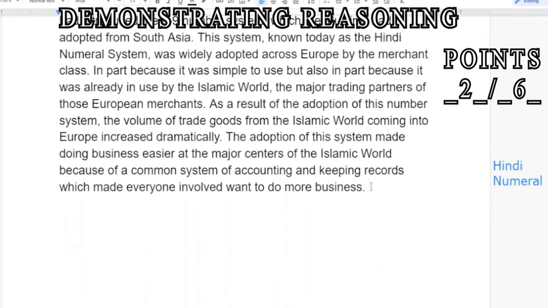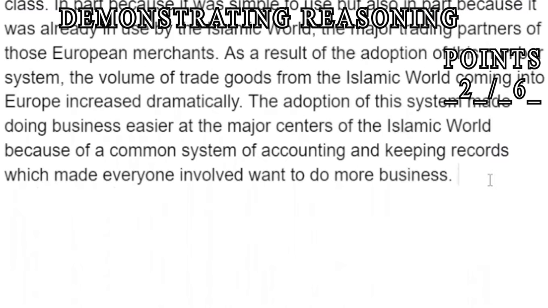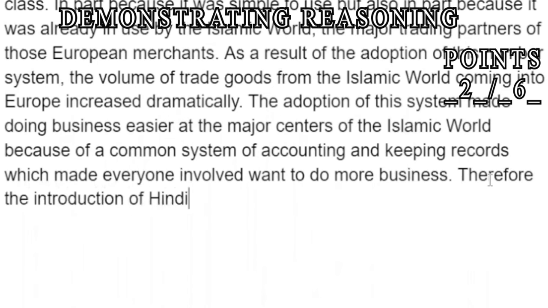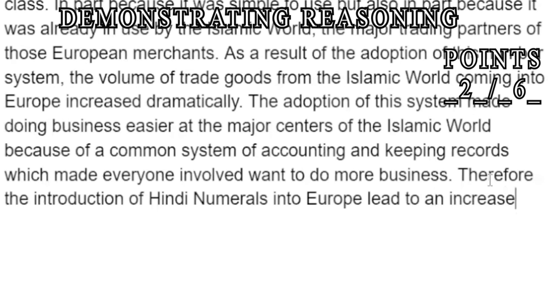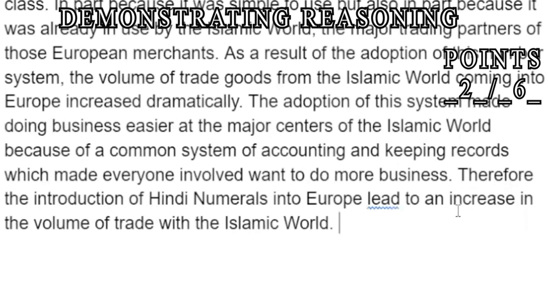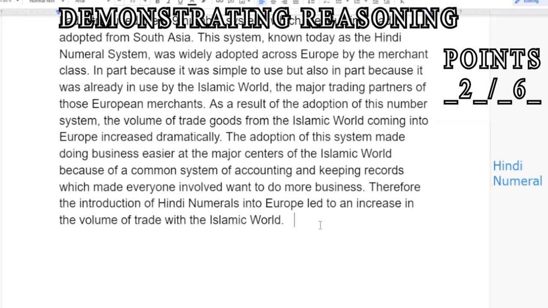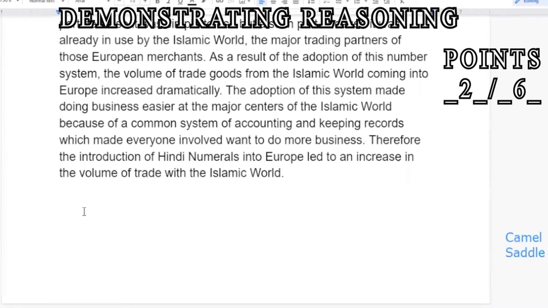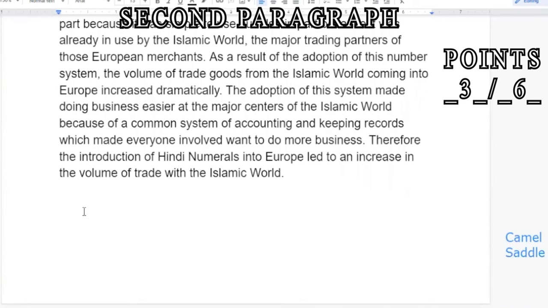I've technically demonstrated that, but what I always tell my students, and what I'm going to tell you right here, is that to make it really clear to the reader, let's go ahead and put a sentence at the very bottom that simply says something like, therefore, the introduction of Hindi numerals into Europe led to an increase in the volume of trade with the Islamic world, period. Right? Just really reiterating everything we've shown, a concluding sentence, if you will, that recaps everything we've been talking about. And with that said, we're done with paragraph number 1. All right, since I got our Hindi numerals paragraph out of the way, now we're going to go ahead and talk about the camel saddle.